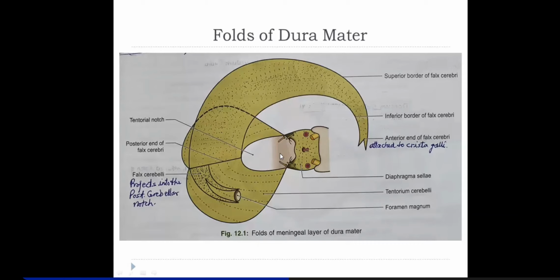And these two nerves, can you see? These nerves are actually arising from the midbrain. Third and fourth cranial nerves. They're arising from the midbrain, and you can say they are entering into the cavernous sinus, piercing its roof. Okay. This is the posterior clinoid process. Okay.